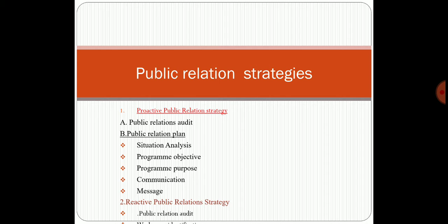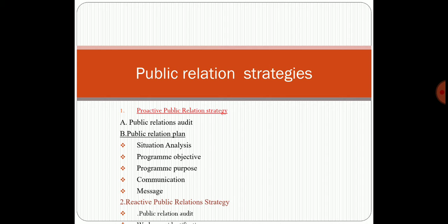Here the firms are engaged in gathering information. They ask questions to customers or corporate persons and collect information from those people. This may be regarding the product or service of the firm, new product introduction, or the brand performance in the market. These are several areas where firms gather information. That is called a public relation audit.